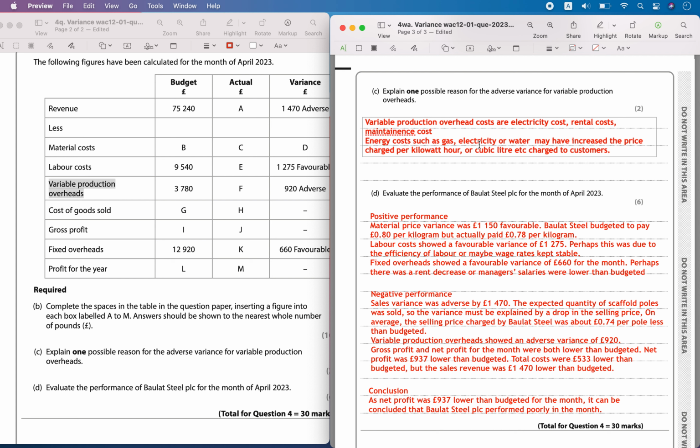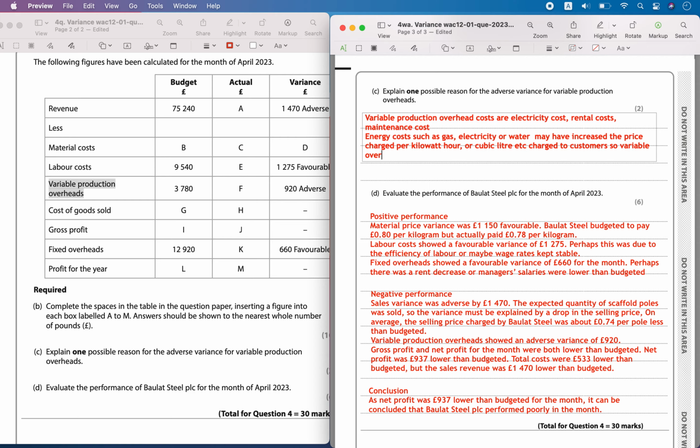Energy cost must have gone up, such as gas, water, electricity. Because of inflation we can say these costs must have gone up, like gas, electricity or water, they might have increased the price charged per kilowatt per hour or cubic liter to the customers, so overhead cost must have increased.